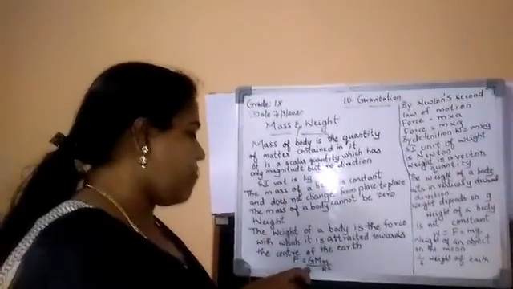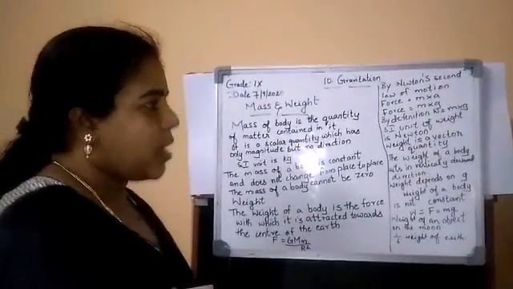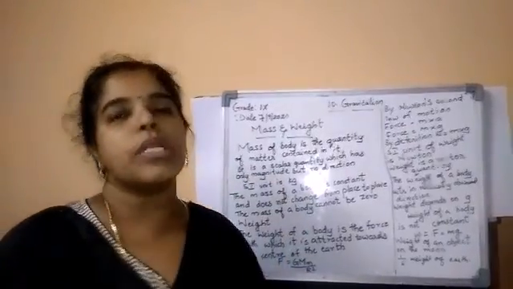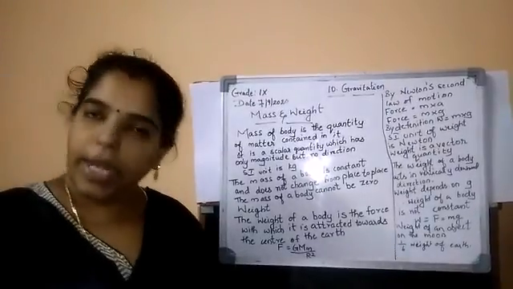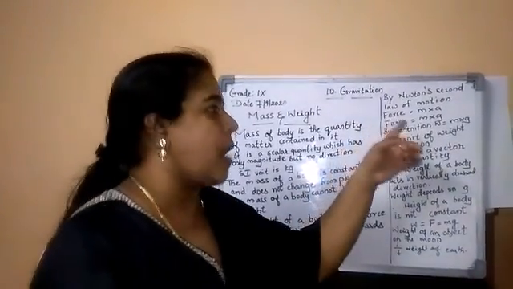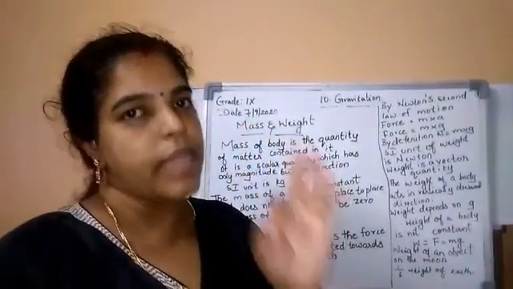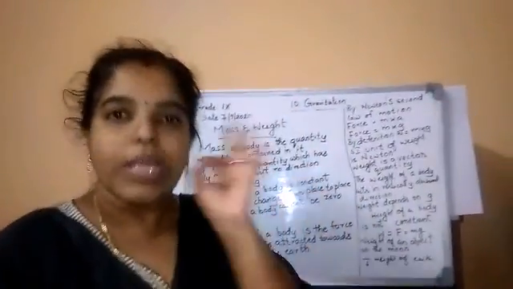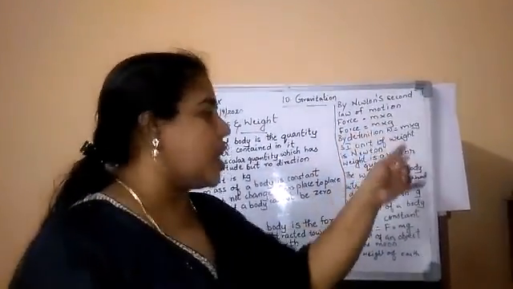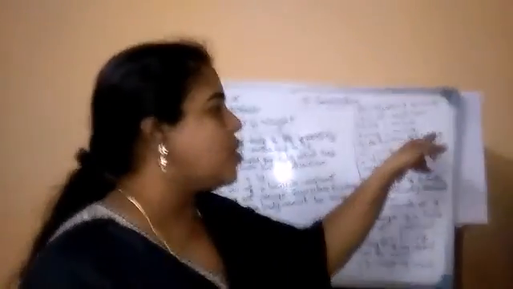You already learned the gravity force is equal to G capital M and small m by r square. And according to Newton's law, you already learned the force is equal to the product of mass and acceleration, F = m into a. Instead of a, I can write acceleration due to gravity, which I denote by small g. So m into g. By definition, the weight is m into g. So the SI unit of weight is Newton.